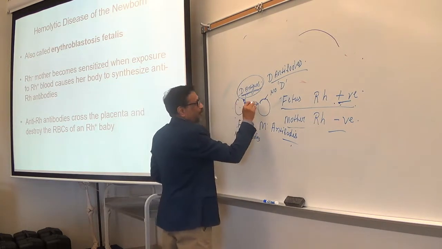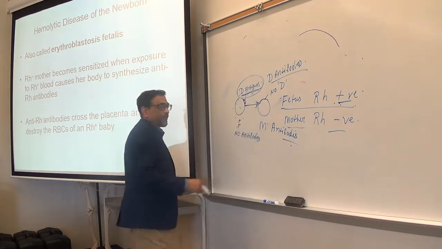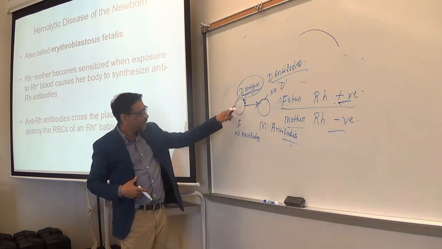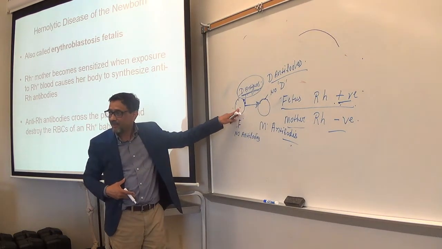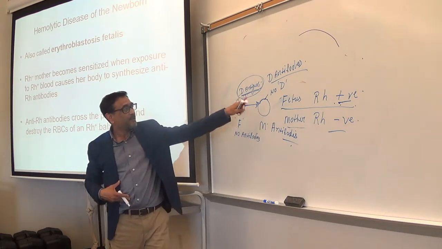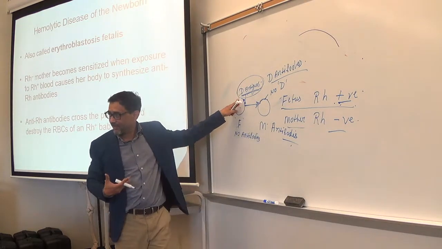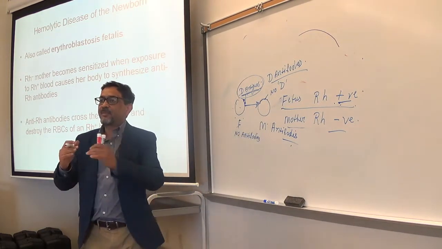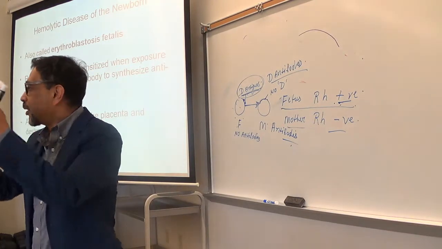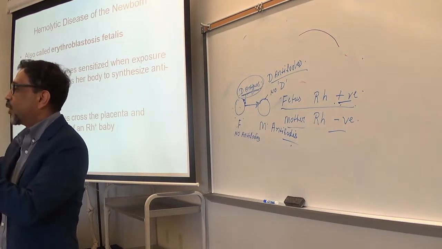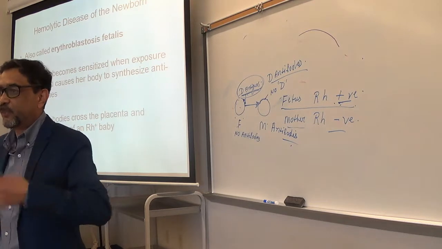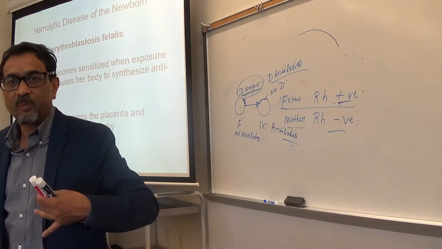When the mother is pregnant the first time with an Rh positive fetus, or baby, the mother's body will start to produce antibodies against these D antigens. But this production of antibodies in the mother's body is slow. Slowly the mother's body will respond and produce antibodies.